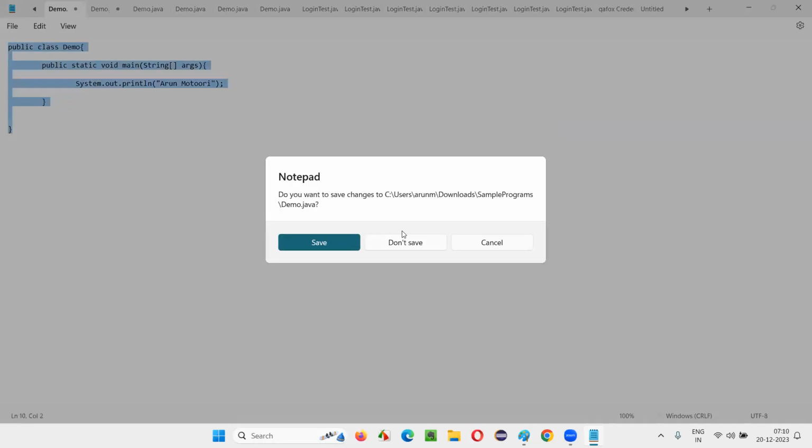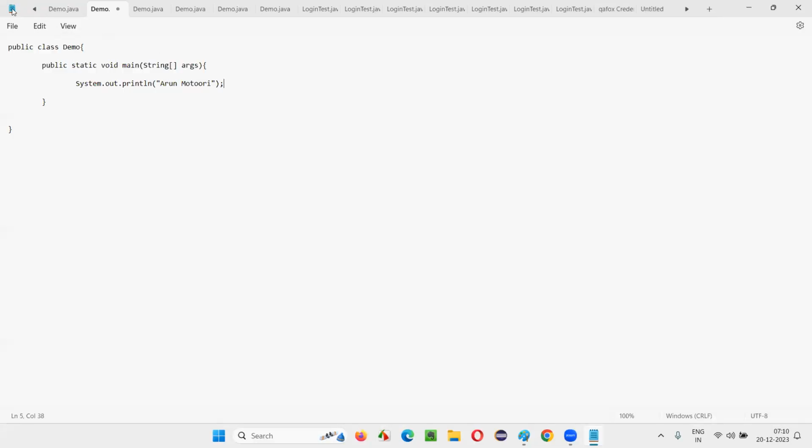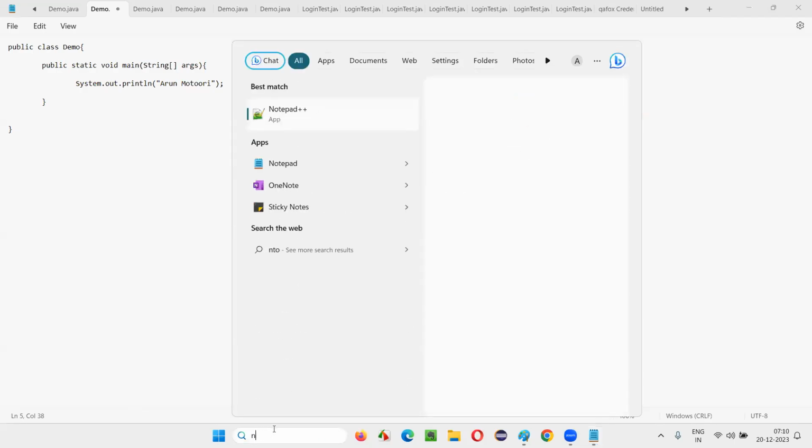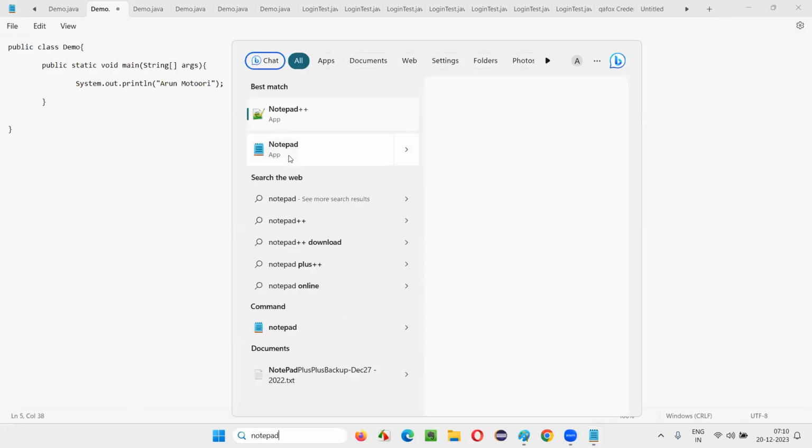You can use notepad for this purpose. This comes by default, guys. In your Windows operating system, if you type notepad here, you'll get this software, which comes by default.